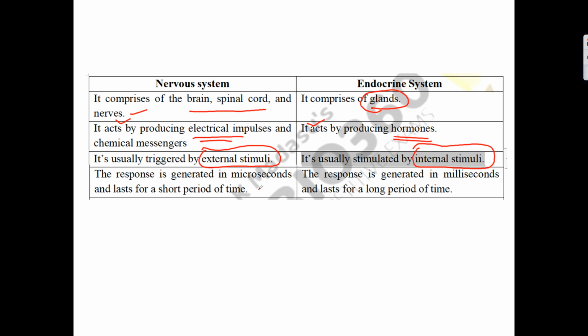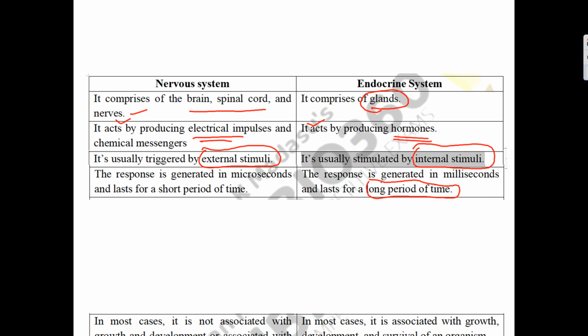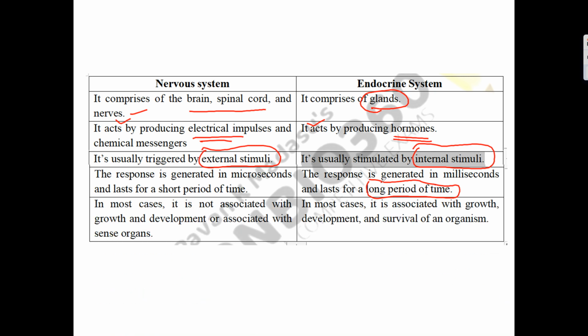In case of the endocrine system, the response is also generated in milliseconds, but it lasts for a long period of time, from hours sometimes to days. The nervous system is not associated with growth and development; it is associated with sense organs, which play the major role in acting.